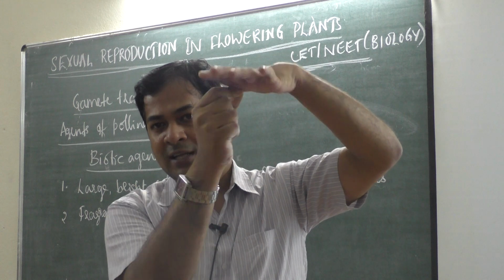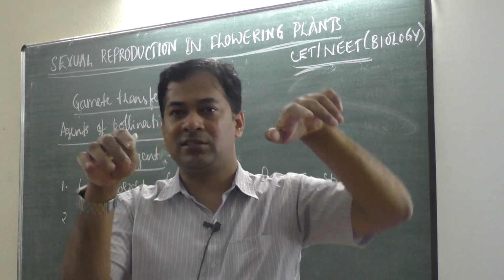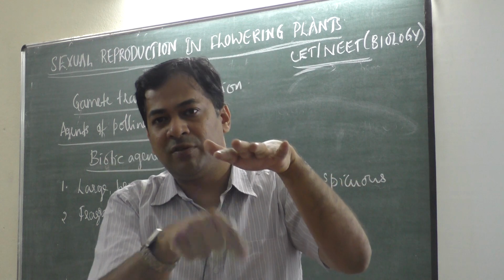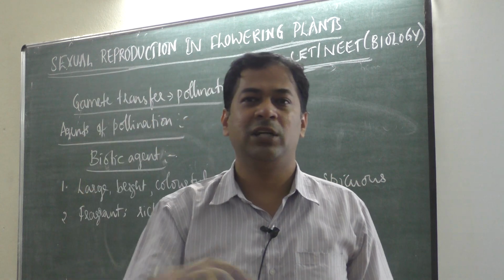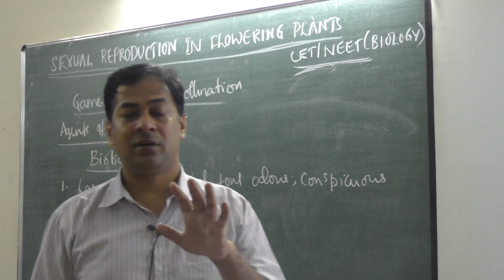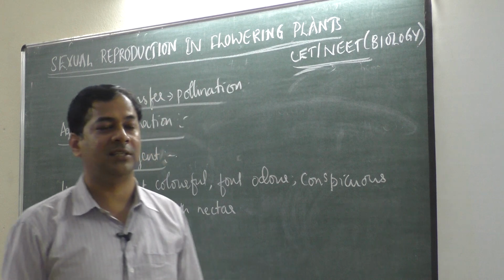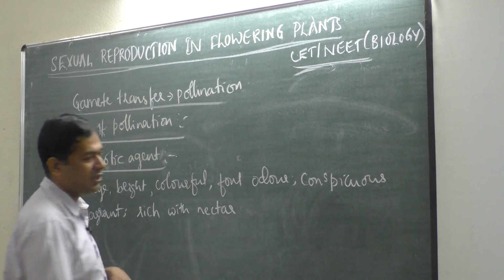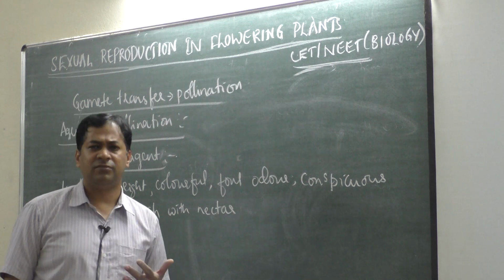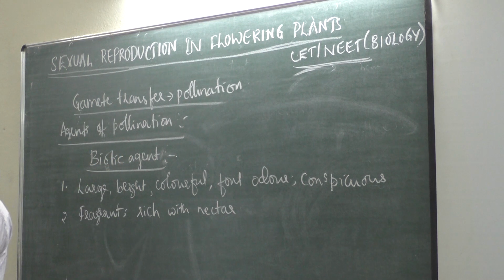Unknowingly these pollen grains will fall because it beats its wings with that speed. The pollen grains will fall on the stigma of the next flower, so that pollination happens without the insect knowing. So flower will have some modification for undergoing this type of pollination.